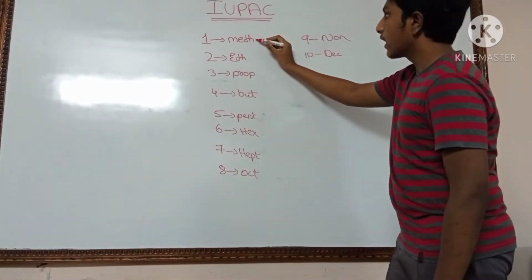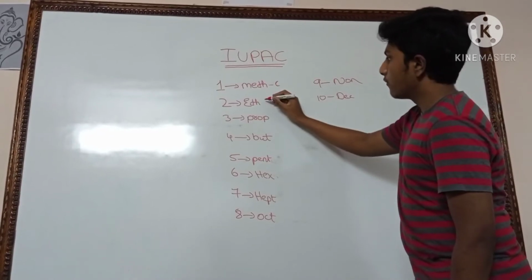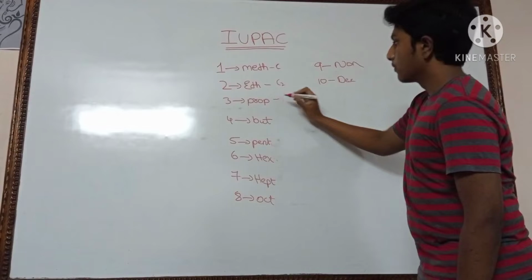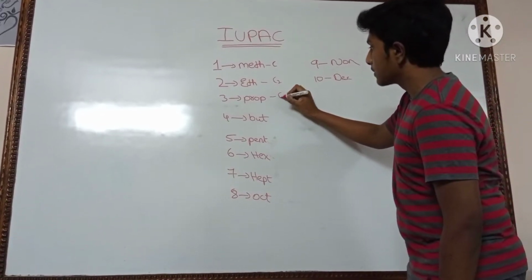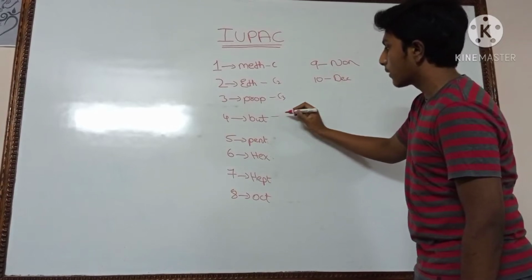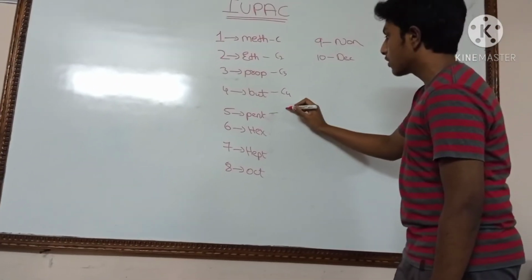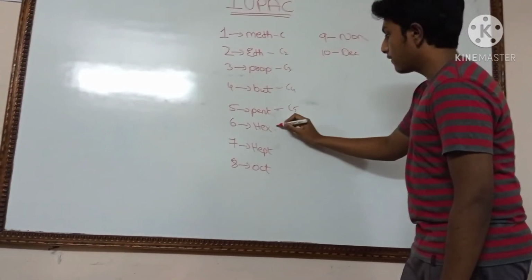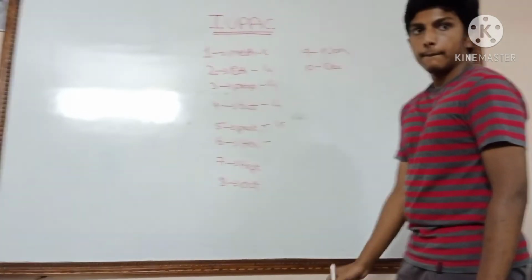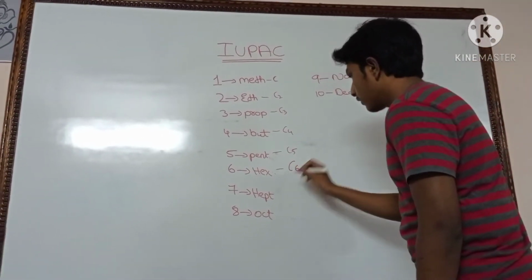When we have one carbon, we write the word meth. When we have two carbons, we write the word eth. When we have 3 carbons in the compound, we use the word prop. When we have 4 carbons, we use the word bute. When we have 5 carbons, we use the word pent. When we have 6 carbons in the compound, we use the word hex.